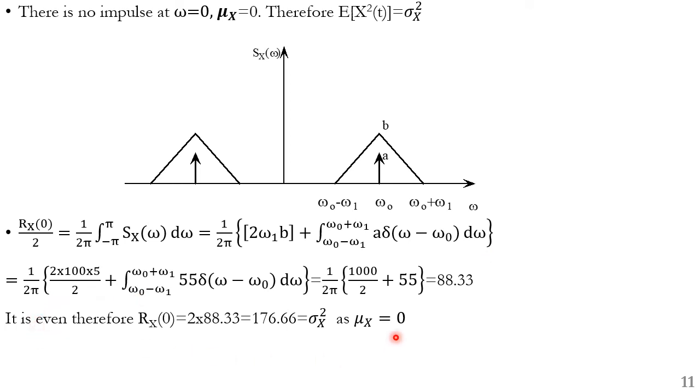So mu x is equal to 0. So therefore Rx of 0 we will get as 176.66, that is equal to sigma x square.